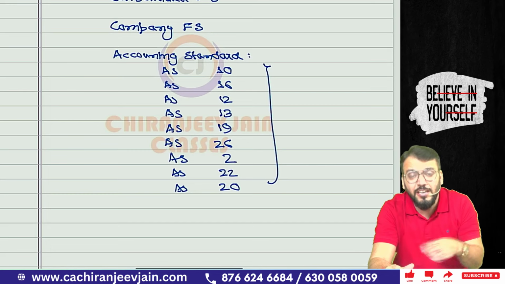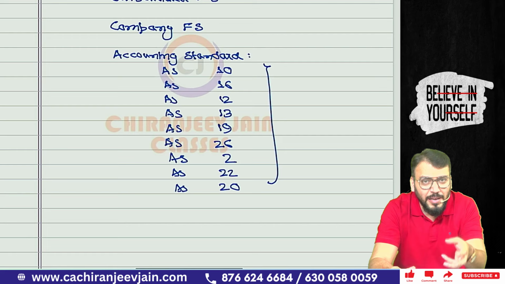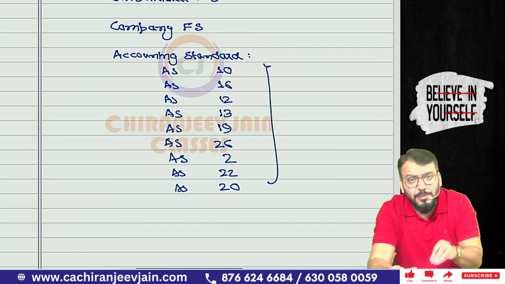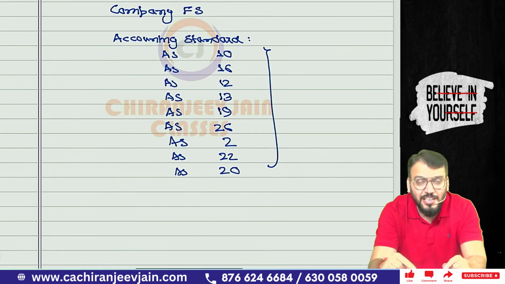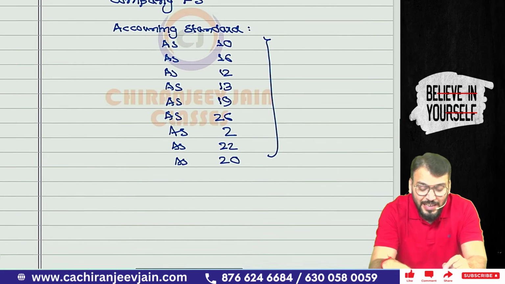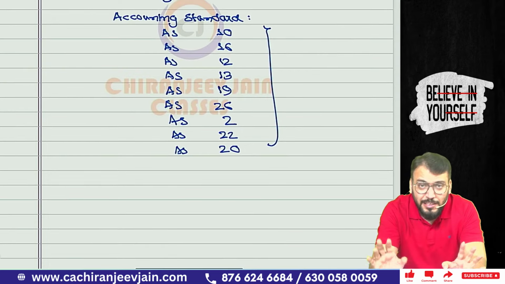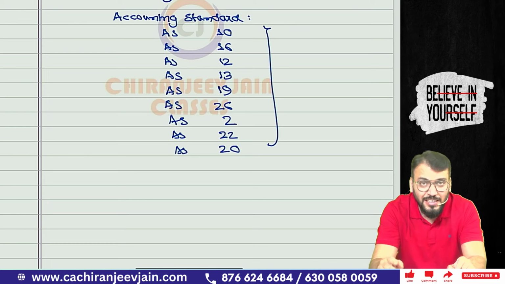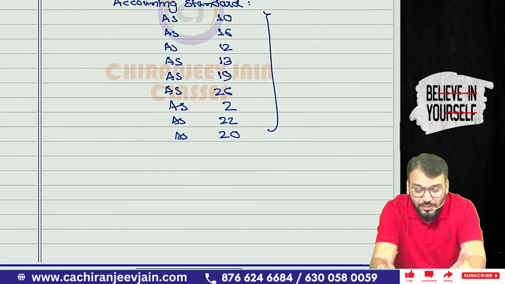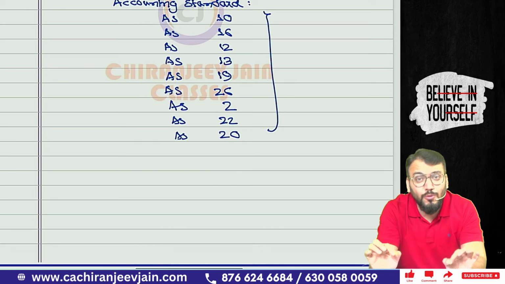Then I have selected some accounting standards for you to do on a priority basis. These accounting standards, either in the form of MCQs or descriptive questions, will cover more than 20 marks. These accounting standards should be given more importance. What are the accounting standards? AS10, AS16, AS12, AS13. I am also expecting one descriptive question of 8 marks, from AS13 only. So AS10, AS16, AS12, AS13, AS19, AS26, AS2, AS22, AS20. These are accounting standards which will carry more than 20 marks, correct?